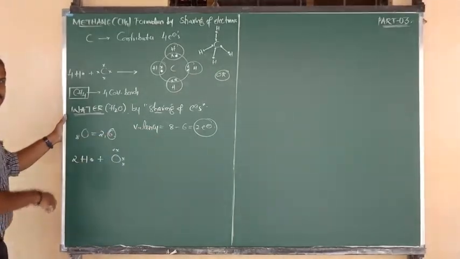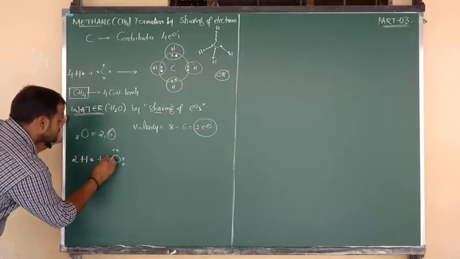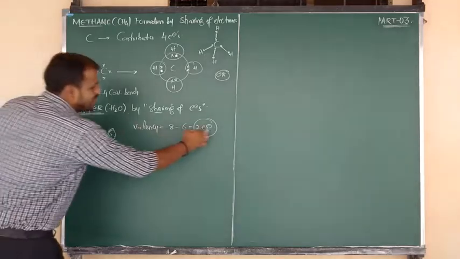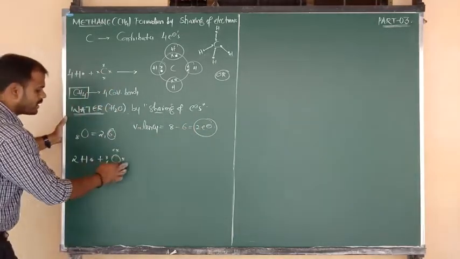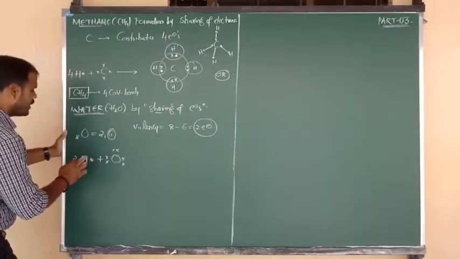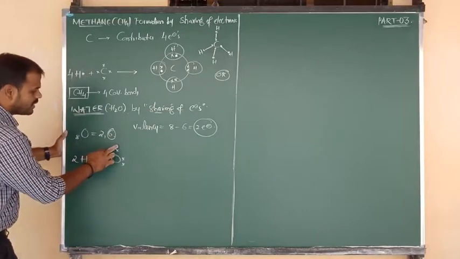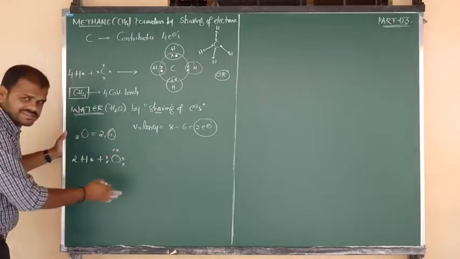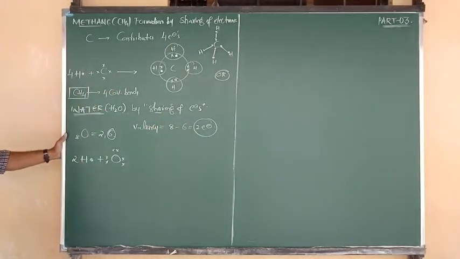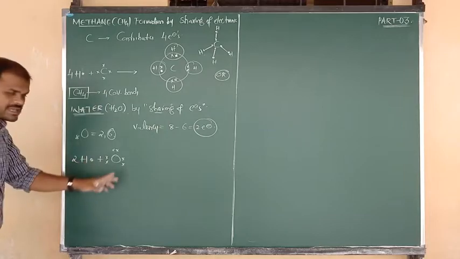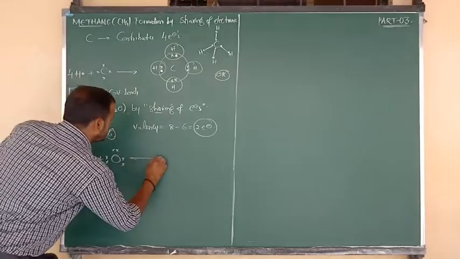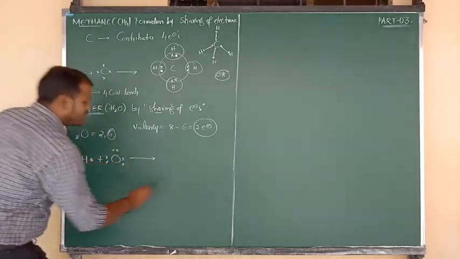Out of 6, only 2 electrons will be contributed, because valency equals 2. The remaining 4 electrons won't be contributed, they remain as they are. So oxygen contains 6 electrons, and out of 6, oxygen can contribute only 2 electrons because valency equals 2. I hope you understand. So when 2 hydrogens combine with oxygen, on the concept of mutual sharing, they form the water molecule, a covalent molecule. So here the central atom is oxygen.